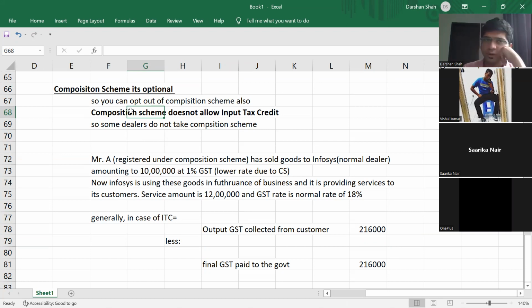See if this is clear, everyone. Because already you are getting a benefit of low GST. In that benefit, you will not get another benefit of input tax credit.